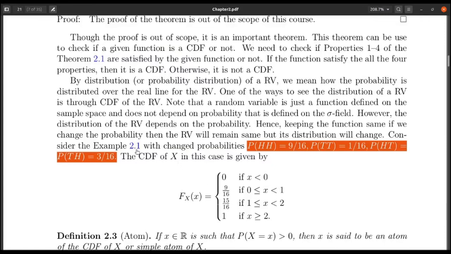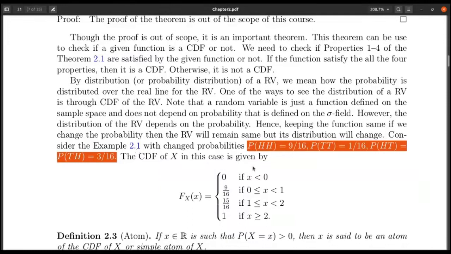So keep this in mind: the random variable is a function defined on S to R. So if I change the probability, the random variable does not change if I do not change its definition. But if we keep the definition of the random variable the same and change the probability, then the cumulative distribution function, or in general the distribution of the random variable, may change.